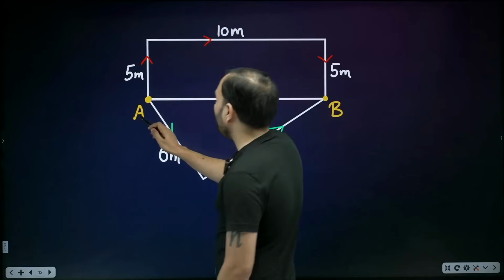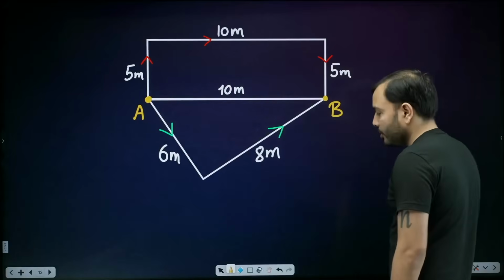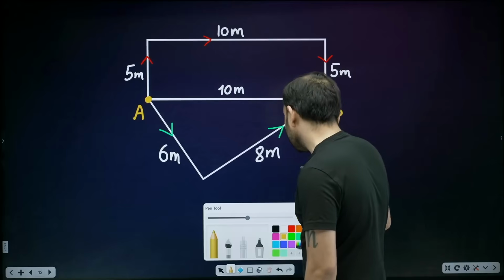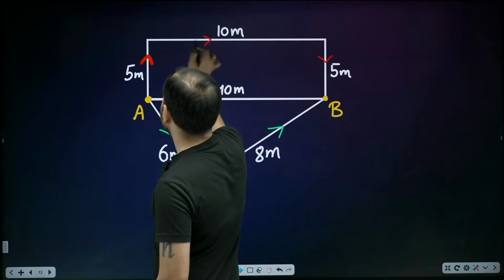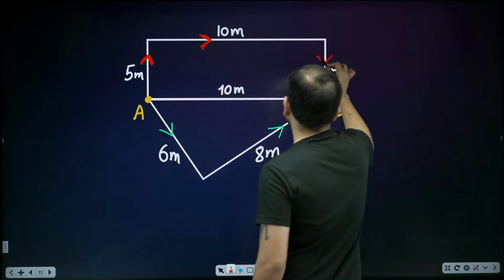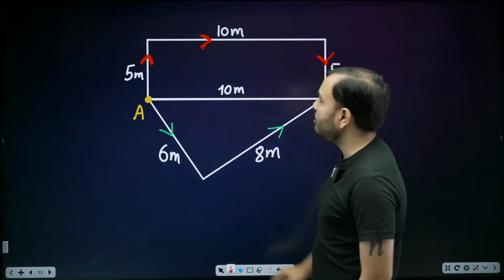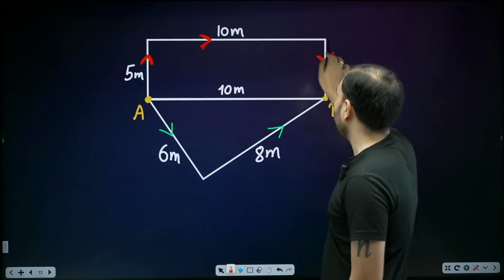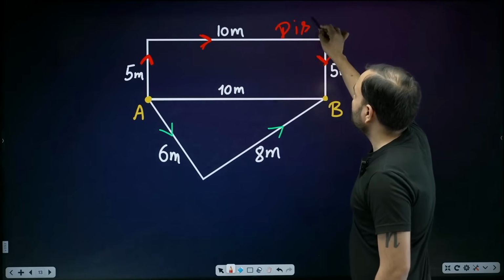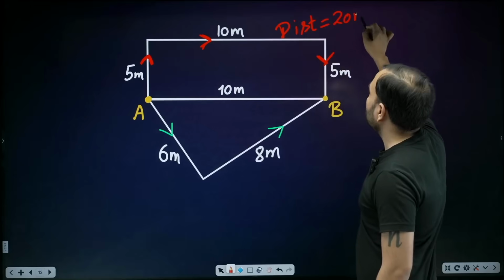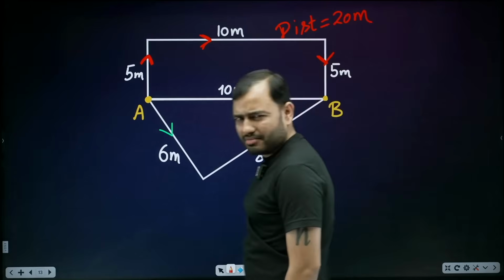Suppose A and B are 2 points. I said we have to go from A to B. So let's go, sir. We went like this, from A this way, then this way, then this way. How much distance did we cover? 5, 10, 15, 5, 20. So in this path, how much is the distance? 20 meter.